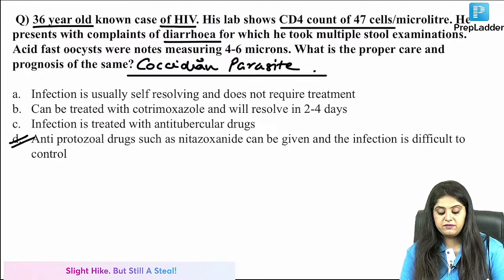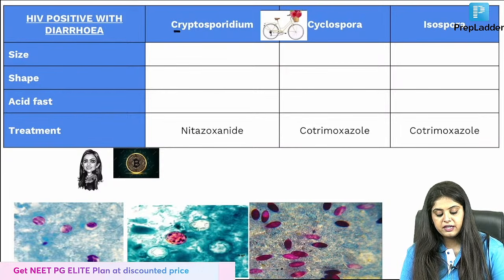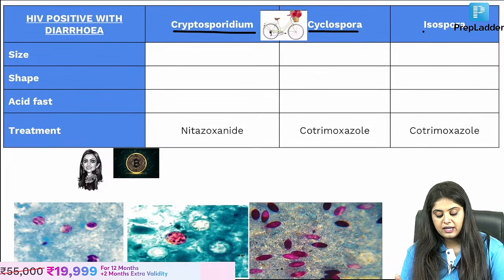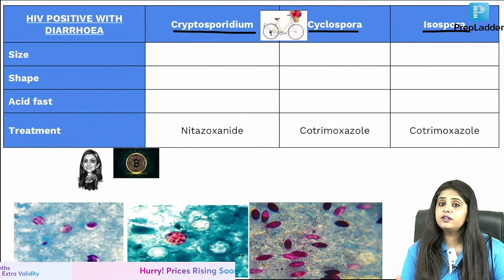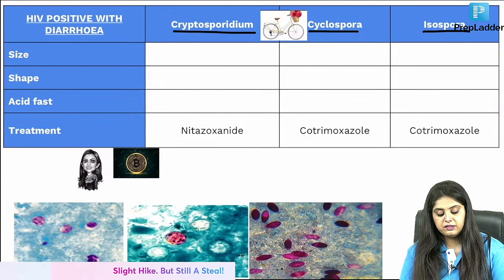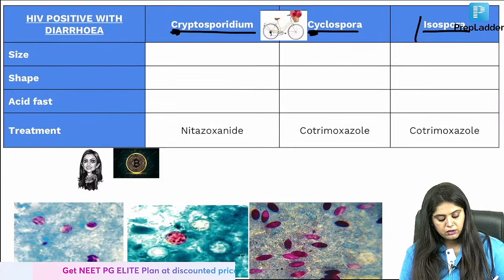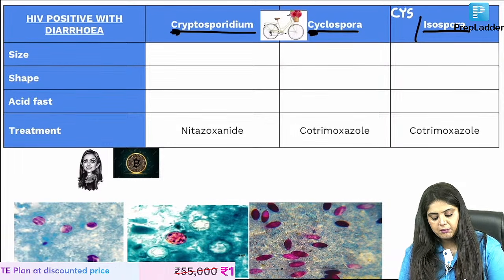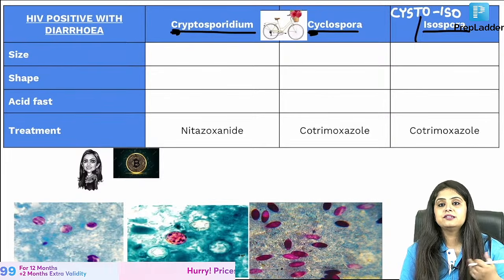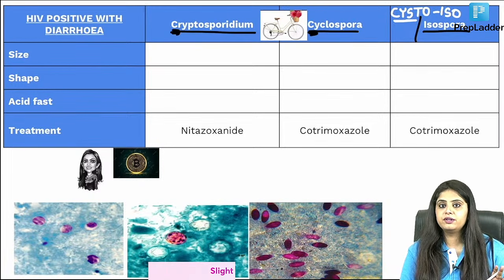So when I think of HIV positive patient with diarrhea, I said coccidian parasites. Coccidian parasites, we write it as 3. Number 1 is going to be Cryptosporidium. Second one is Cyclospora and Isospora, and I've written it in alphabetical order, and you have to write it this way, otherwise you can't learn it. So Cryptosporidium, then CR, then CY Cyclospora. Isospora's name has changed, the favorite in microbiology, when nothing makes sense, change the name. Cystoisospora. It is the same thing, write Isospora or write Cystoisospora, okay write Cystoisospora also. Also this is alphabetical order only.